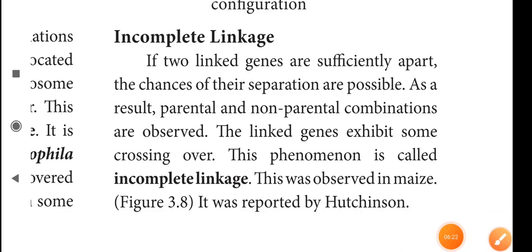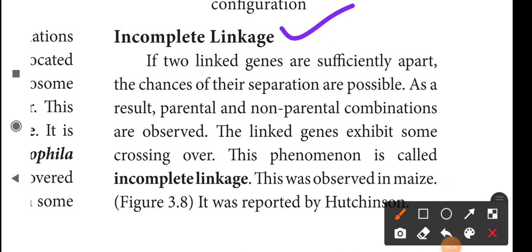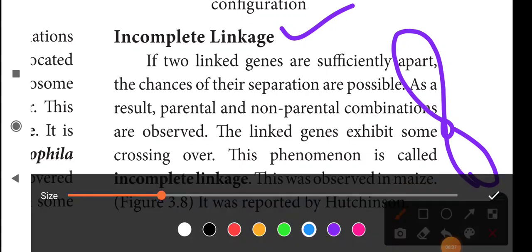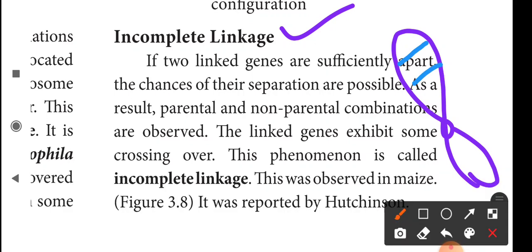Next one is incomplete linkage. If two linked genes are sufficiently apart, consider this as a chromosome, in that two linked genes are far apart. The chance of their separation is possible. As a result, parental and non-parental combinations are observed.